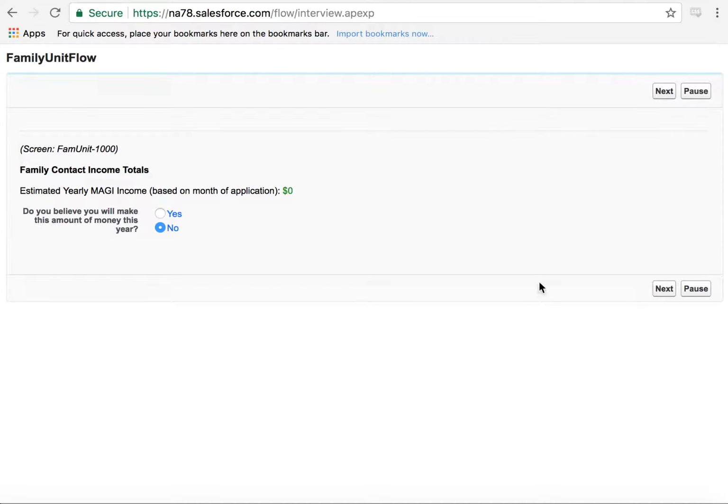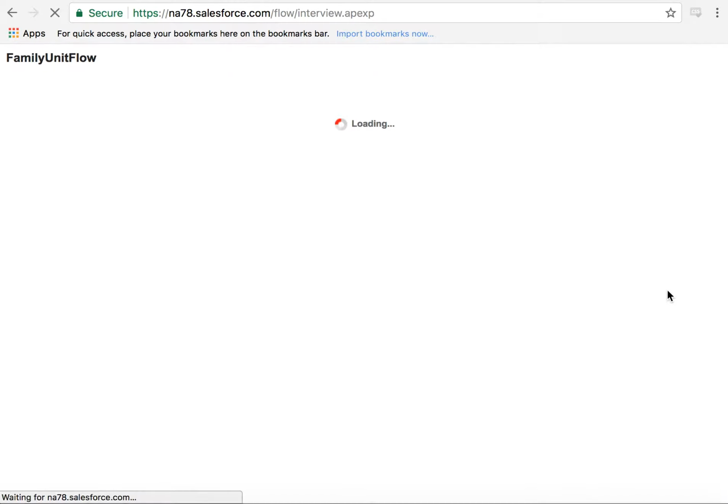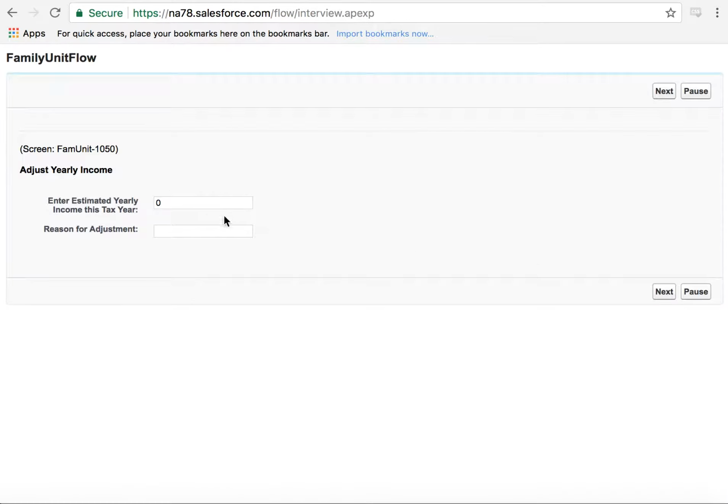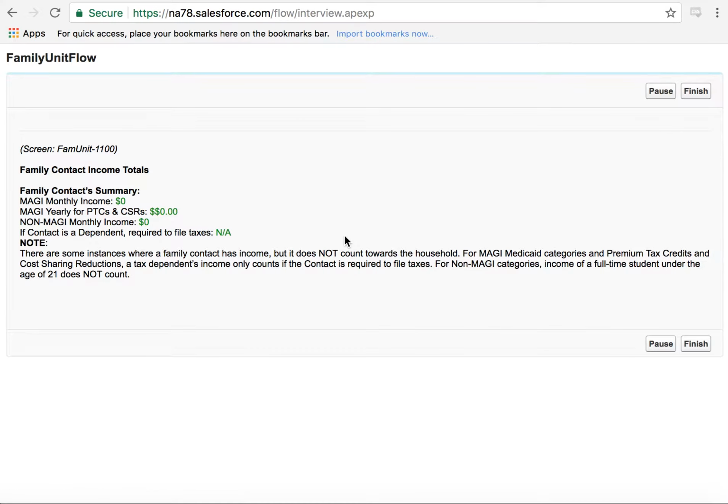And for example, if you are to click no here, you would come to a page where you can readjust it. So for example, like I said, if that person was unemployed for 3 months in a year, instead of making $12,000, you would put in $9,000 here, and you would mention unemployed in this reason for adjustment. So we'll click Next. And here you will come to the calculated family contacts income.